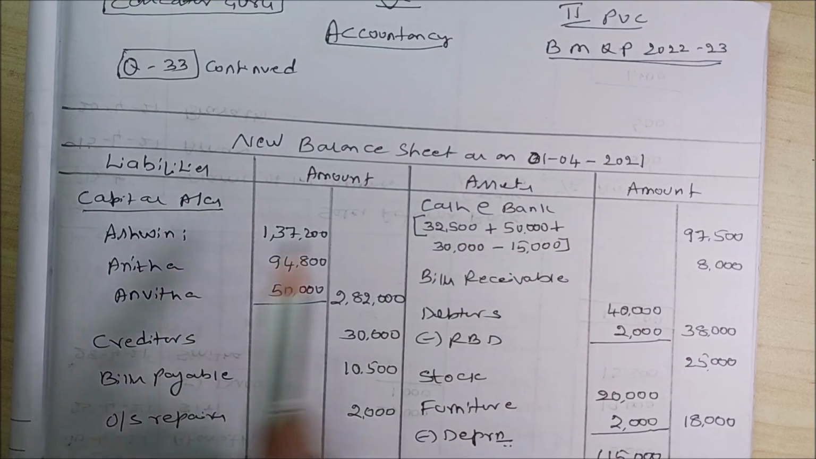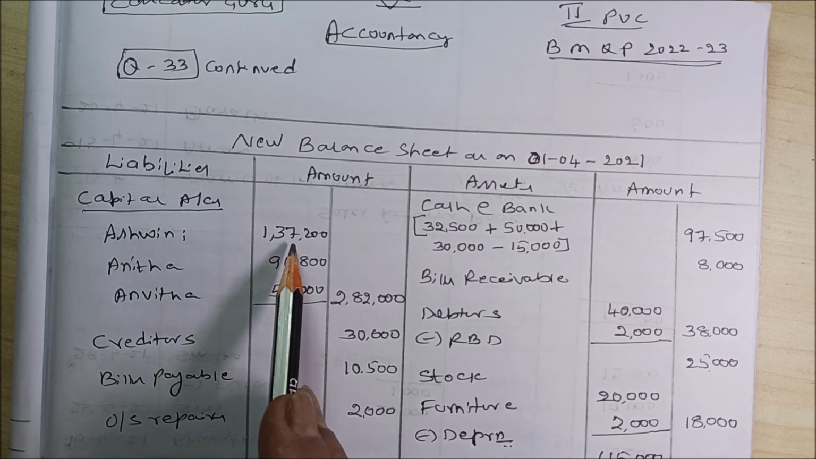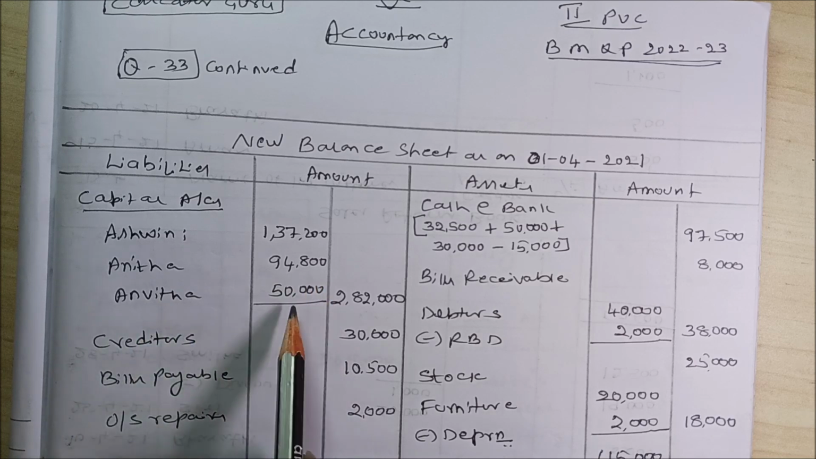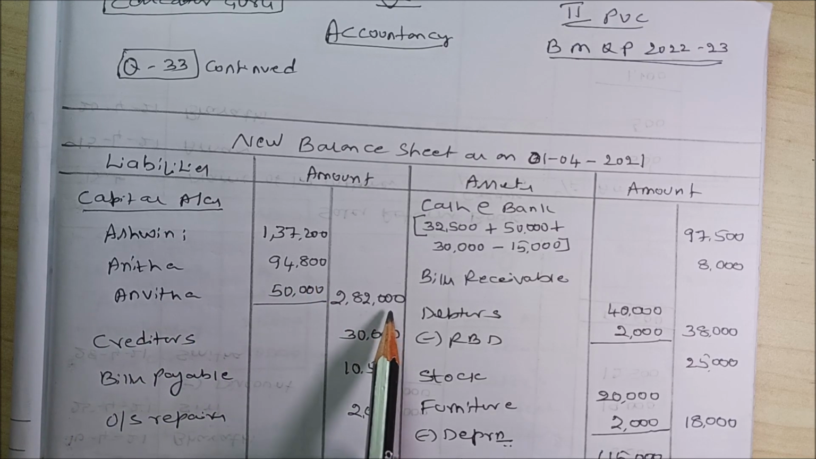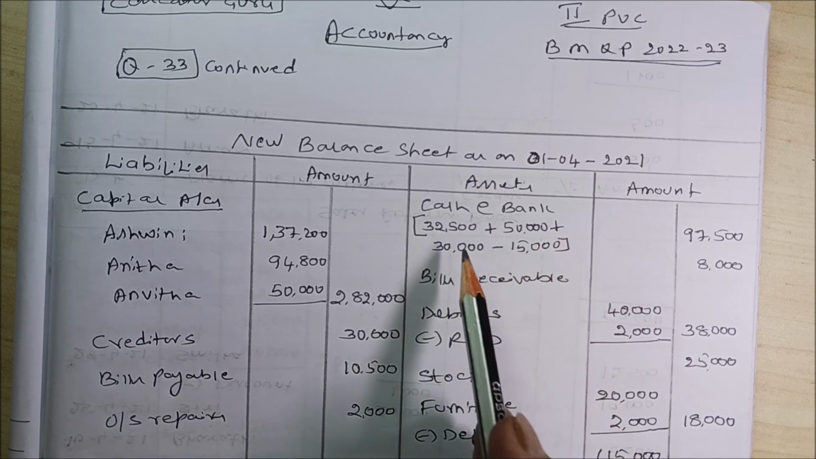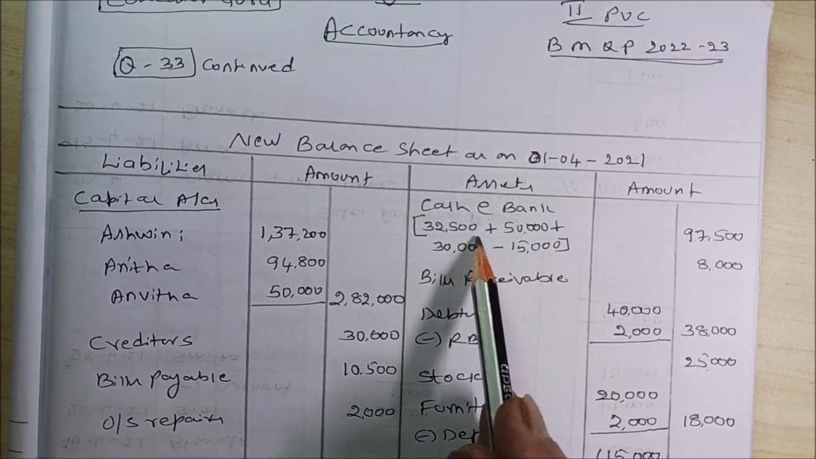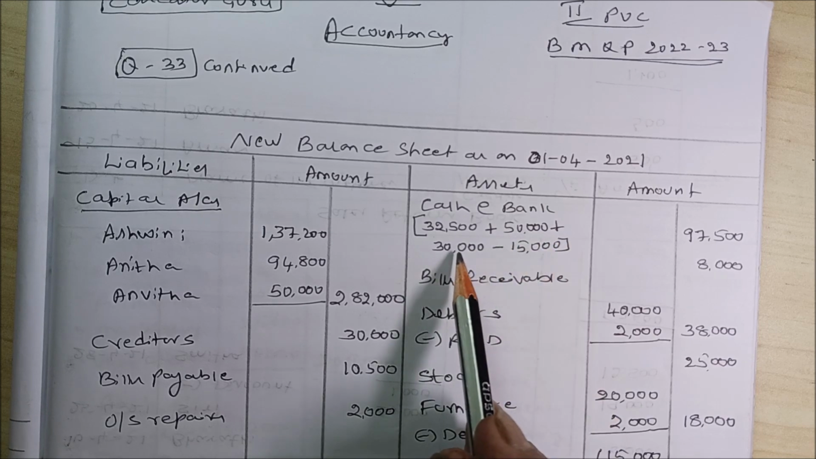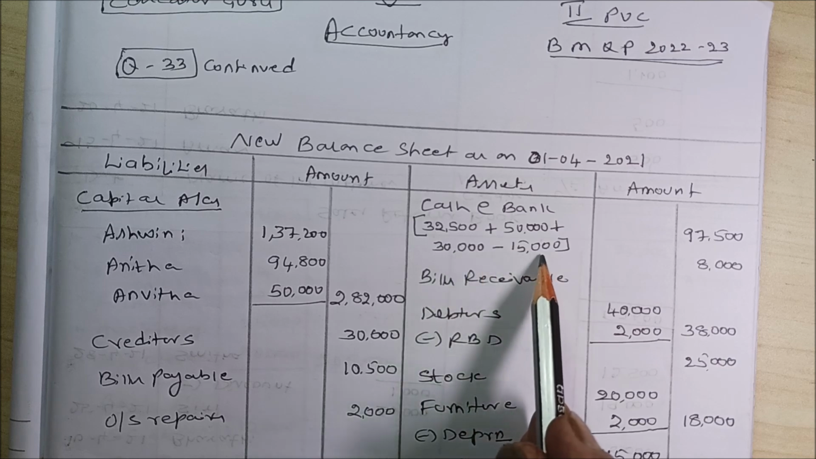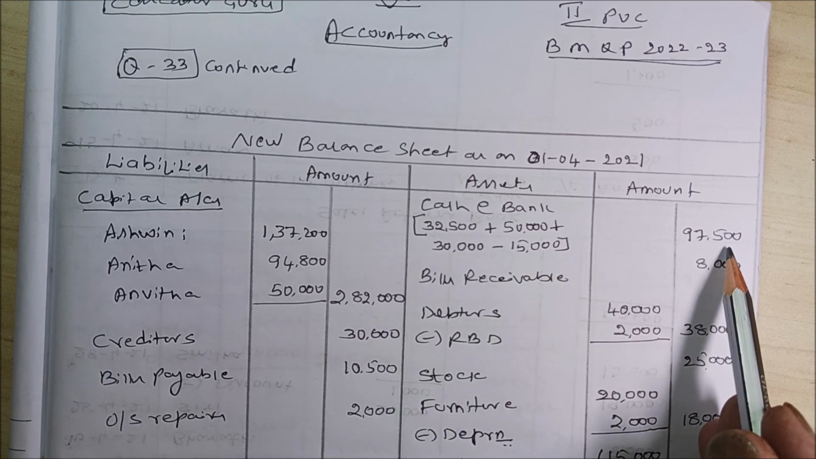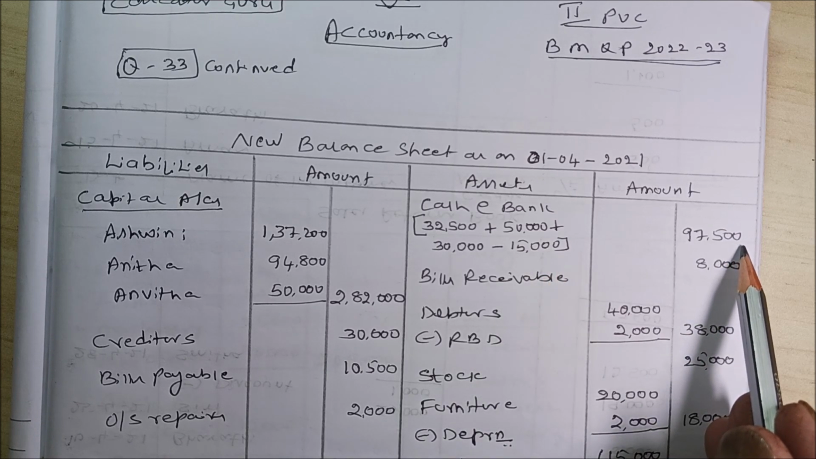Now you have to prepare the new balance sheet. Liabilities, assets. Capital accounts: Ashwini 1,37,200, Anita 94,800, new partner 50,000, total 2,82,000. Creditors 30,000, bills payable 10,500, outstanding repairs 2,000. Cash at bank, we had a balance of 32,500, plus 50,000 given towards capital, plus 30,000 towards goodwill. Half of the goodwill has been withdrawn, minus 15,000. So the balance of cash at bank is 97,500.